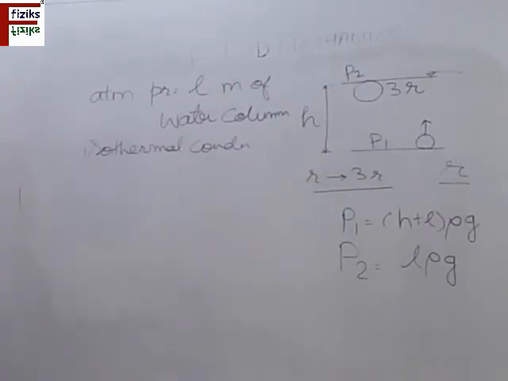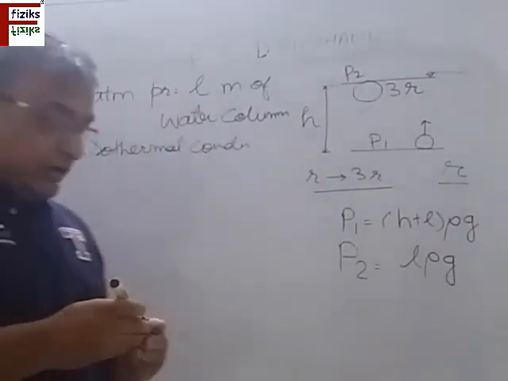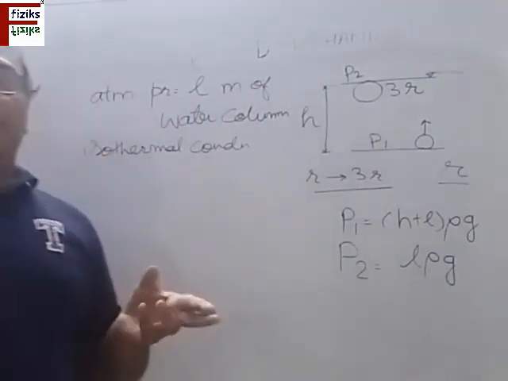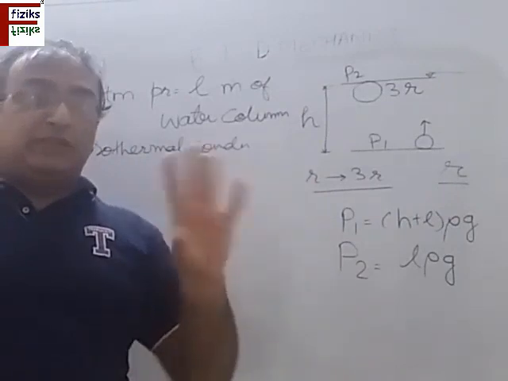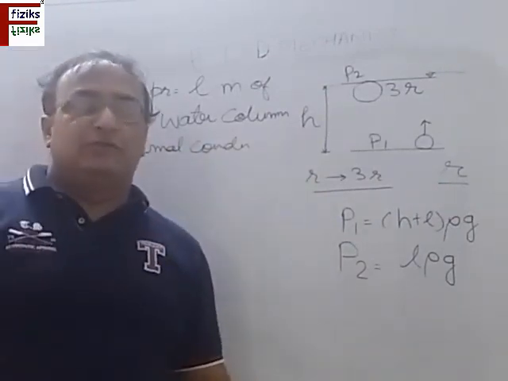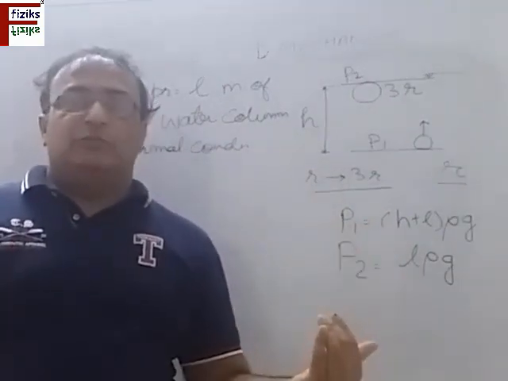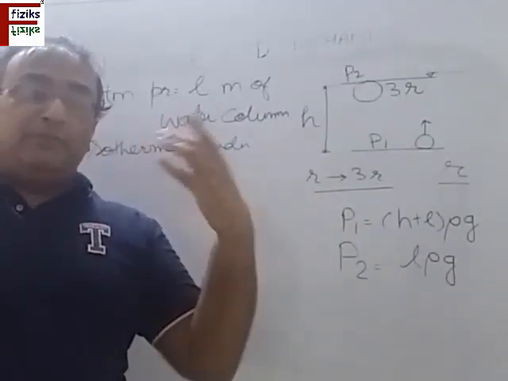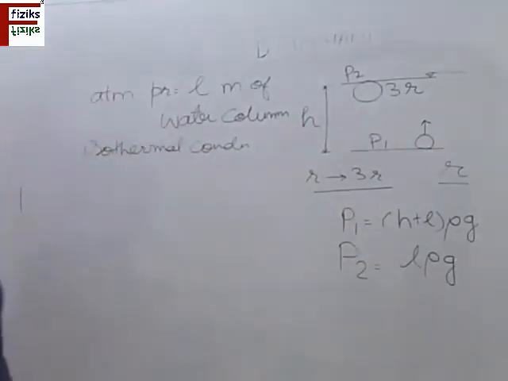It is given in the question, I am not assuming it, that this is rising isothermally. In these questions, it will be given either isothermally or adiabatically. If nothing is given, then always assume isothermal conditions. Adiabatic conditions, if they exist, will be given in the question.